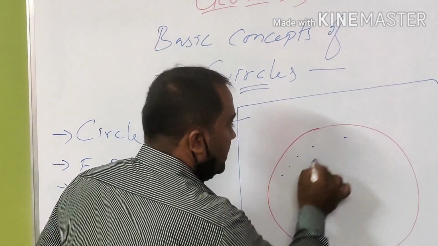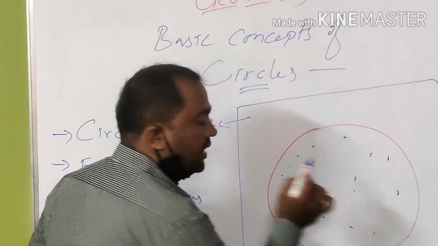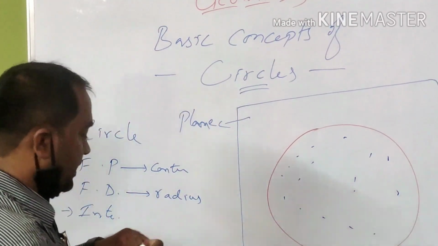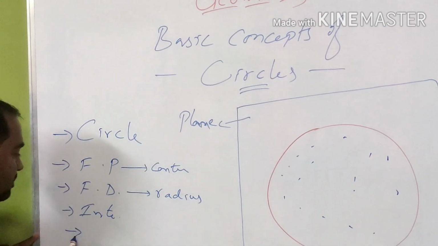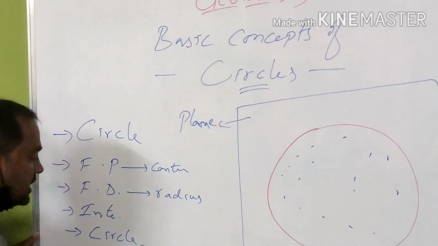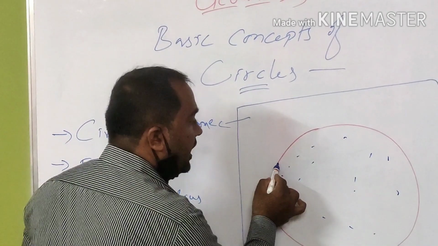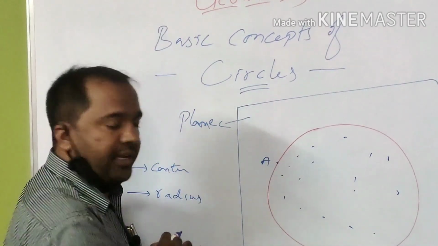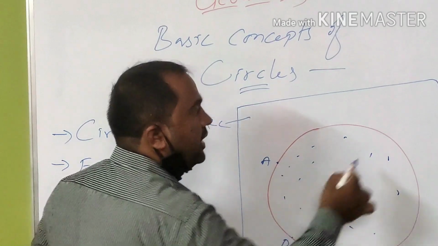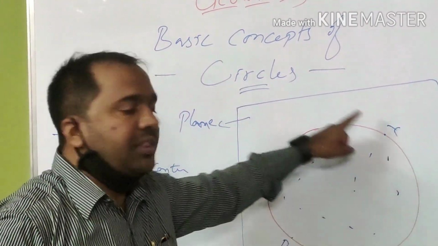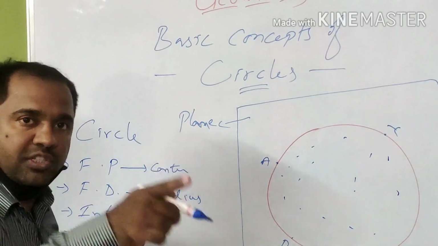All the points which lie within the circle are called the interior. The second part is the circle itself, meaning all the points which lie on the circle, for example point A here, point P, point Y, etc. All these points lying on the circle are called on the circle.